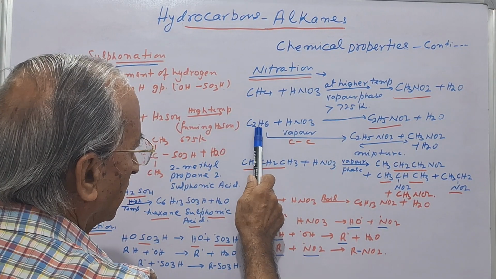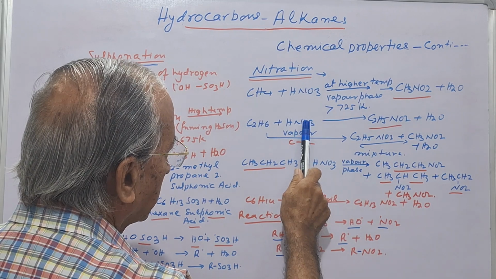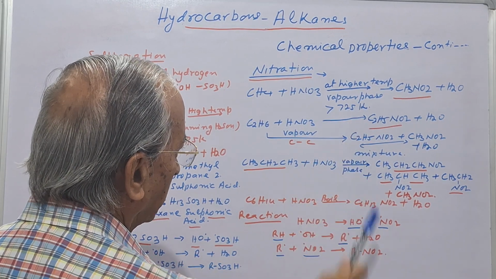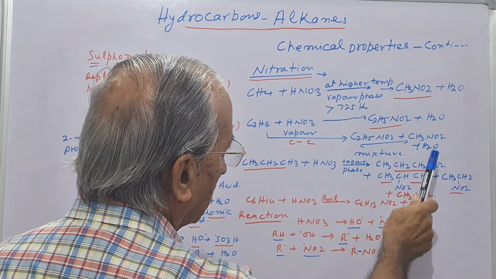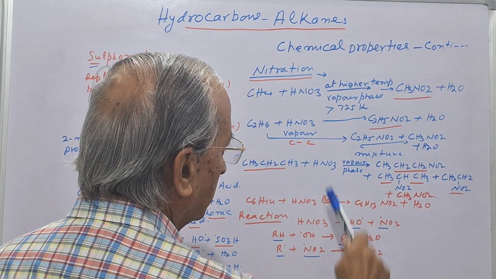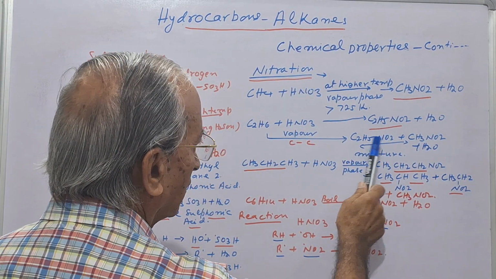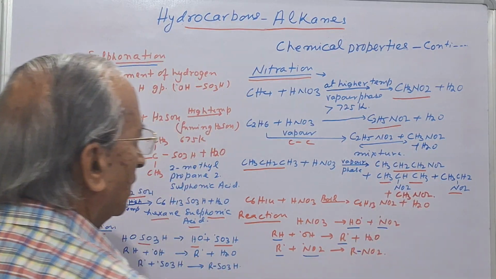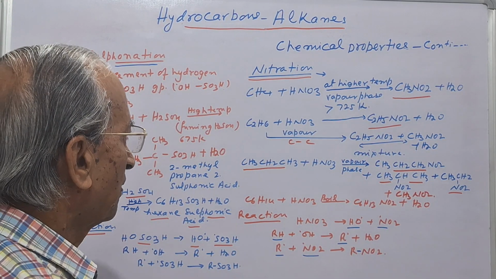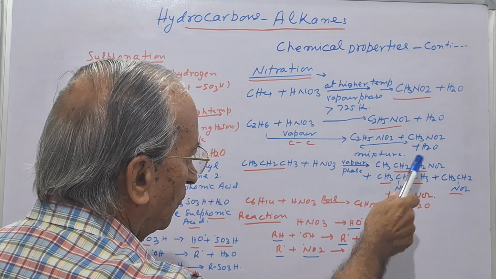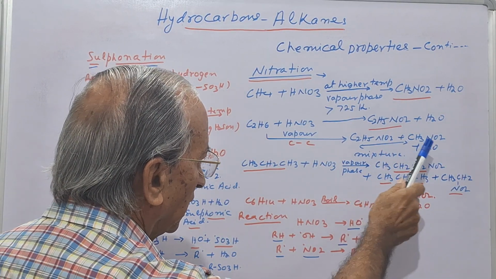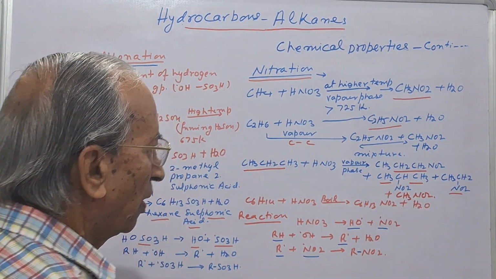Suppose in the case of ethane with nitric acid in vapor phase, it forms nitroethane and nitromethane, a mixture, because in vapor phase the carbon-carbon bond also breaks and two products, nitroethane and nitromethane, are formed.